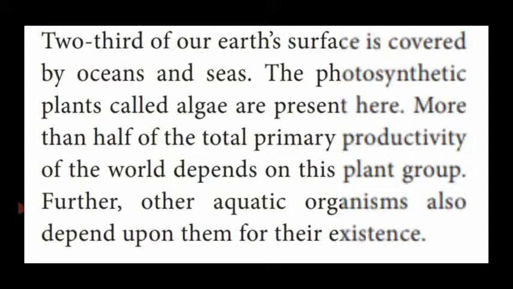In those food materials we are eating vegetables, fruits, seeds, nuts like that. Where do we get them from? Everything we get from the plant parts only. Isn't it? That's why half of the total primary production of food material of the world depends upon the plants.